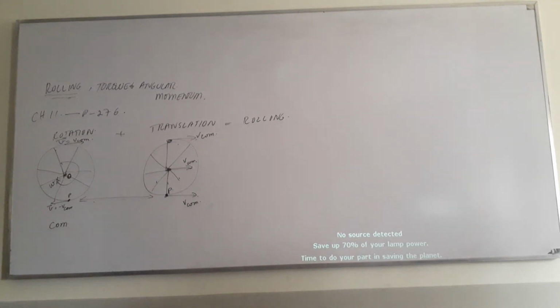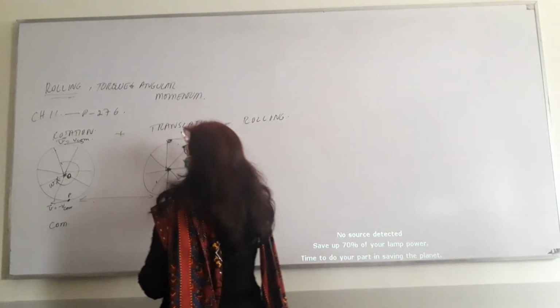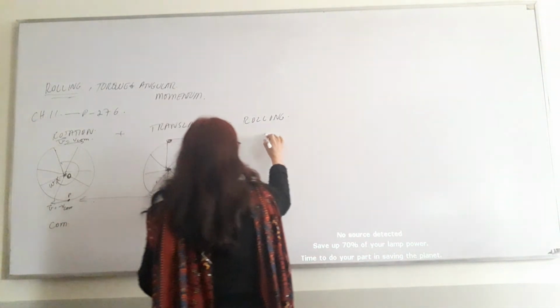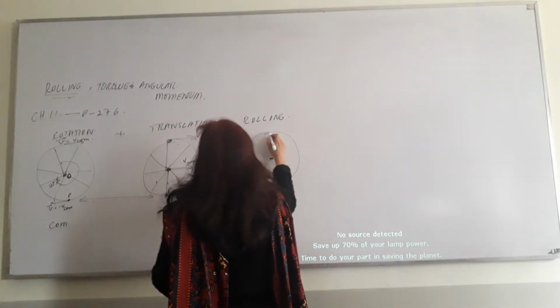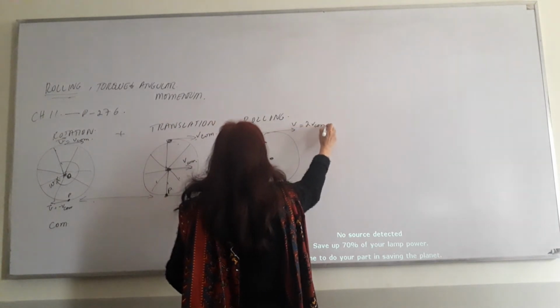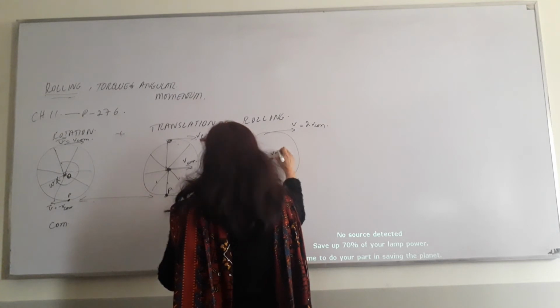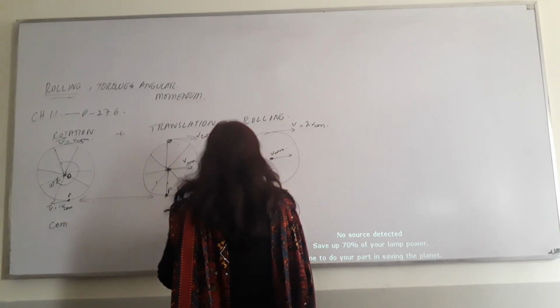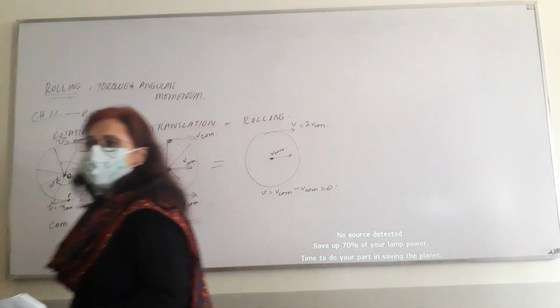So when it's moving like this, rolling is equal to rotation plus translation. When we add everything, at the top v will be equal to 2Vcom, at the center it will be Vcom, and at the bottom v is equal to Vcom minus Vcom, which is equal to 0.